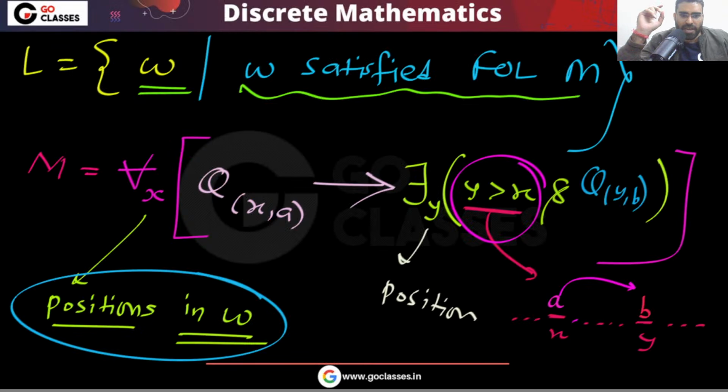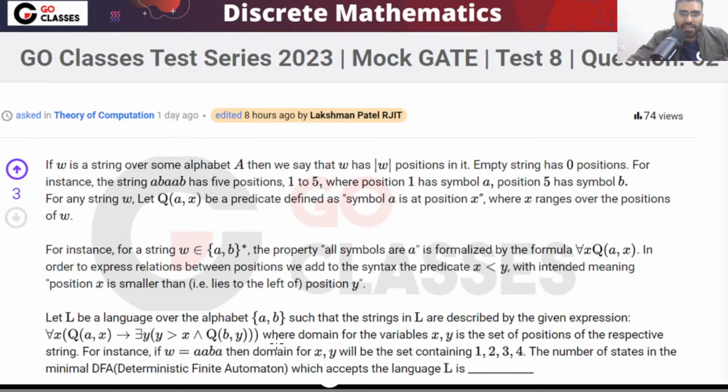In this question, you have first order logic and language, TOC and first order logic combined. Did this question improve your knowledge? Did it open your mind to some new possibilities? There are connections between TOC and first order logic. So this observation you make, that there are connections between languages and first order logic. These connections are there.